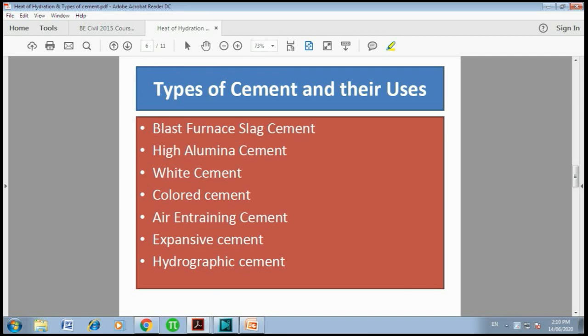The next one is hydrophobic cement. These types of cement are added with some chemical which will produce a water-repelling film in the cement, and it will also produce high workability in the concrete. These types of cement are normally used for the construction of dams and spillways, and they are also used during the monsoon or rainy season.